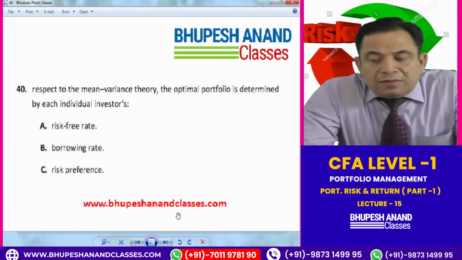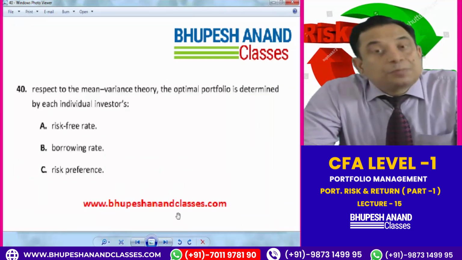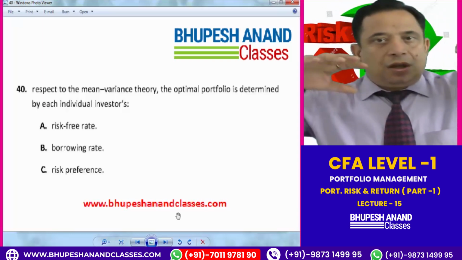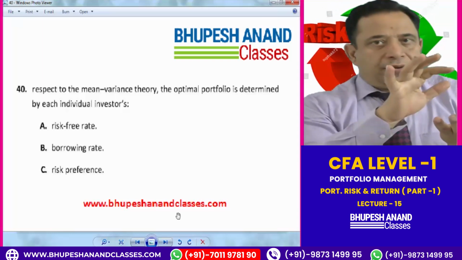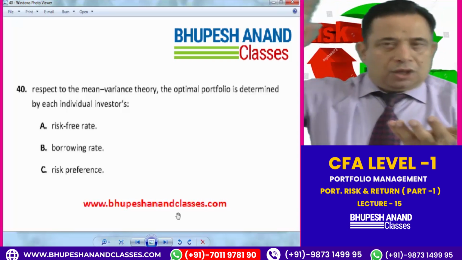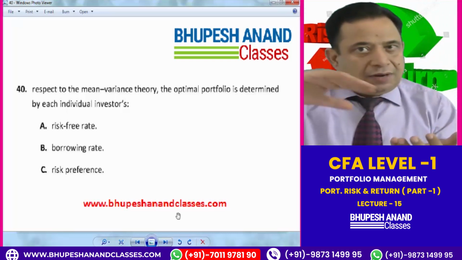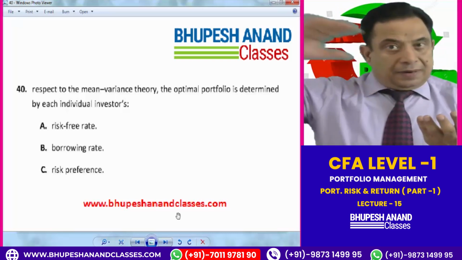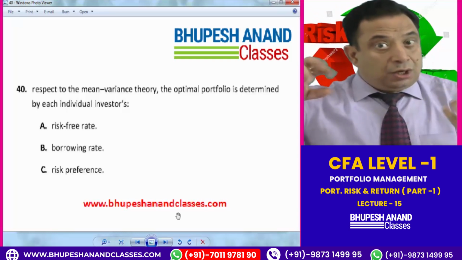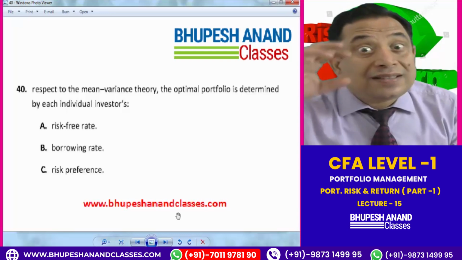In respect to the minimum variance theory, the optimum portfolio is determined by the individual's preferences. Because when I say minimum variance, it means that at a given level of return, we will have lower risk. Then we have drawn the efficient frontier, and with the help of the efficient frontier, we have drawn the indifference curve and then the capital allocation line. Now there can be different capital allocation lines; it depends on the preferences. So at last, we have seen that it depends on the investor's preferences.